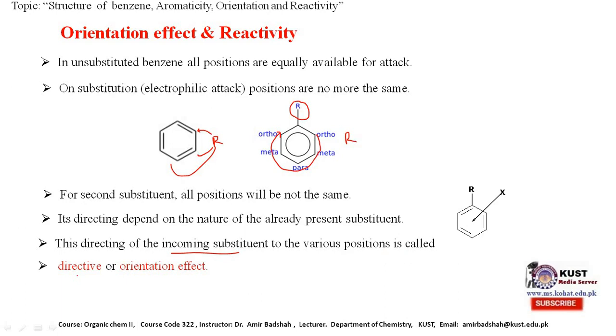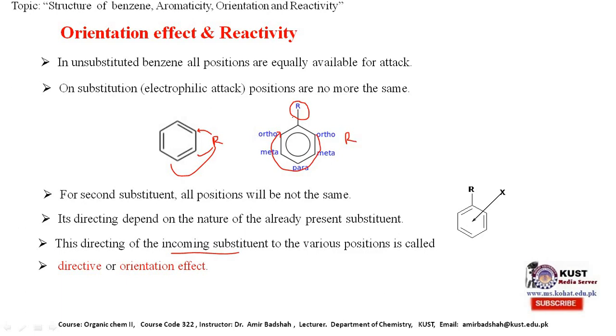So the summary is that for unsubstituted benzene, all positions are equally available, but when a substituent comes, then for the new incoming substituent all positions are not the same. The new incoming substituent will be directed to various positions.